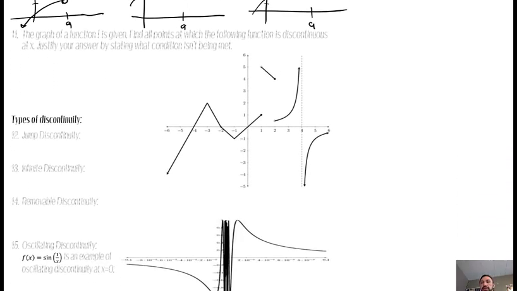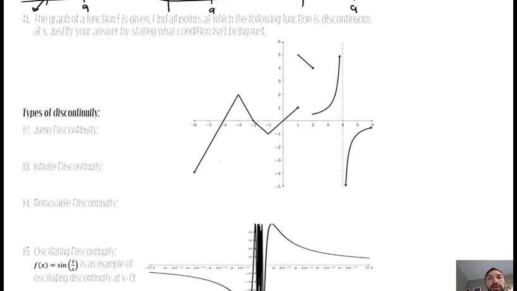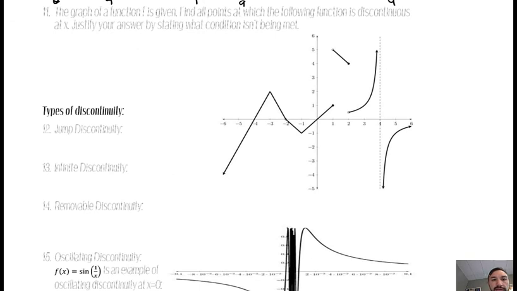All right, so there you can see now that there's different types of discontinuity, and you will need to be able to classify them and say what type is going on here. So using this graph, we're going to talk about jump discontinuity, and jump discontinuity is where you've got a break in the graph and it looks like it's jumping.